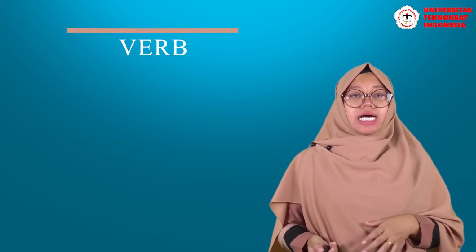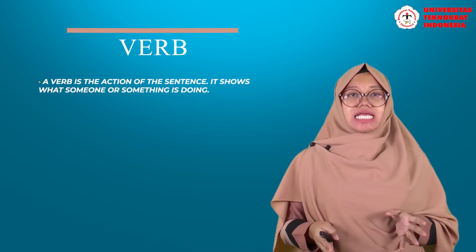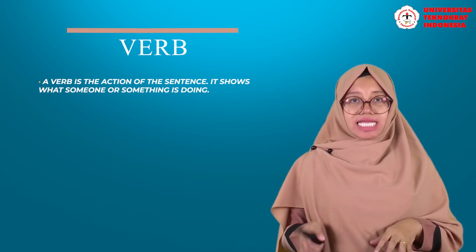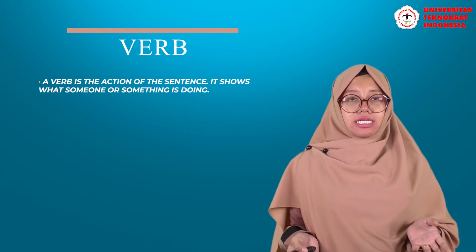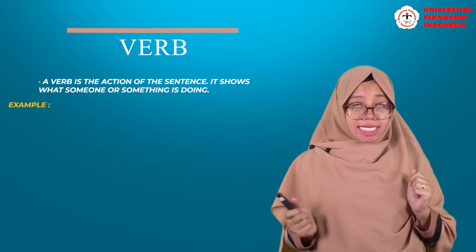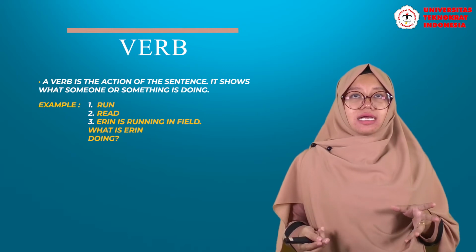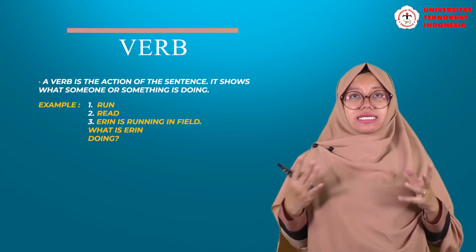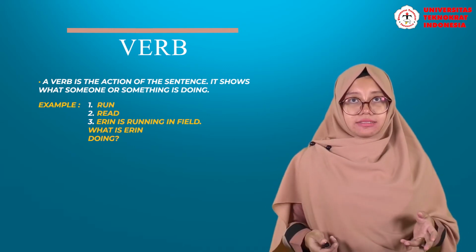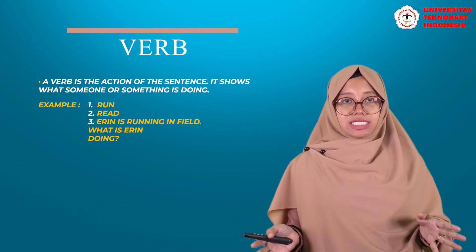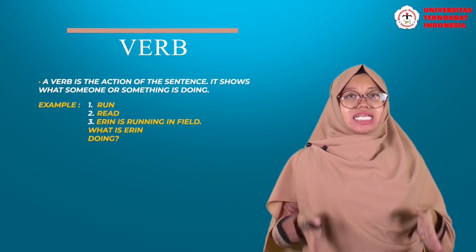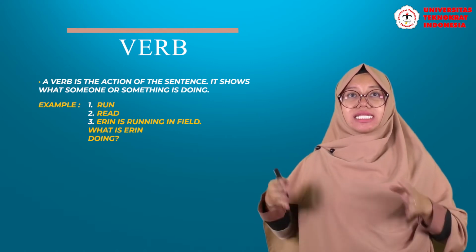Next is verb. A verb is the action of the sentence. It shows what someone or something is doing. For example, run. Run here shows an action that somebody runs. The next one is read, for example. Read here is the activity of the noun.